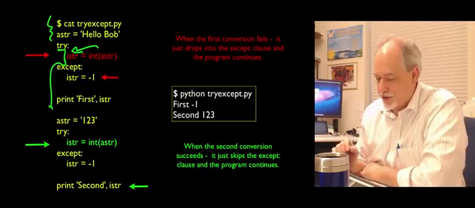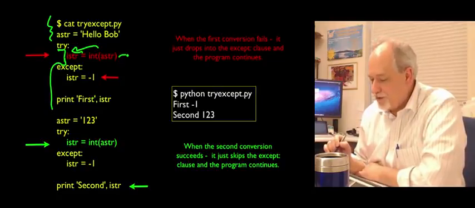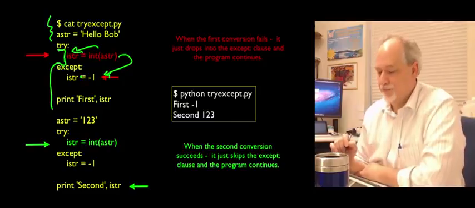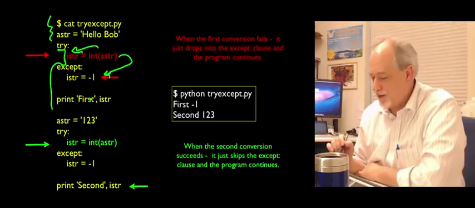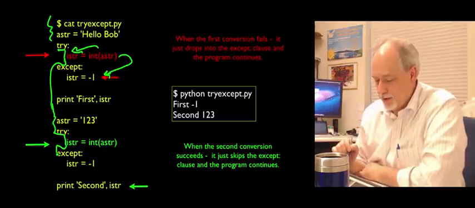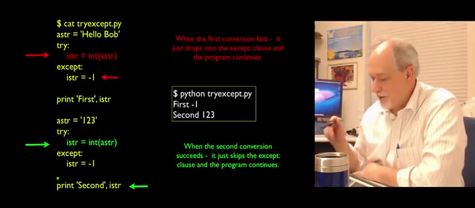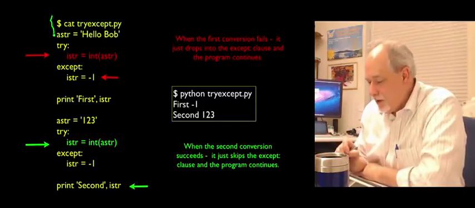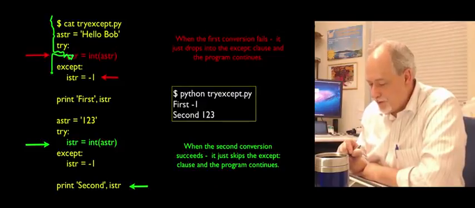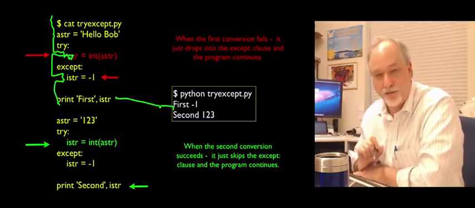If that works, great. We'll just continue on and ignore this except. If it blows up, we're going to jump into the except block. And then we'll have alternate substitute code. In this case, I'm going to set the variable to -1 as an indicator. Then I'll print it out. I'll do it again. Try this code, and away we go. So when this runs, we know exactly how it's going to run. We'll set this string. The try takes out the insurance. This blows up, so it runs down to here and runs this part, and then it'll print first -1.